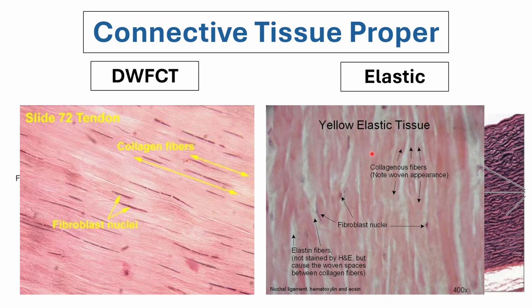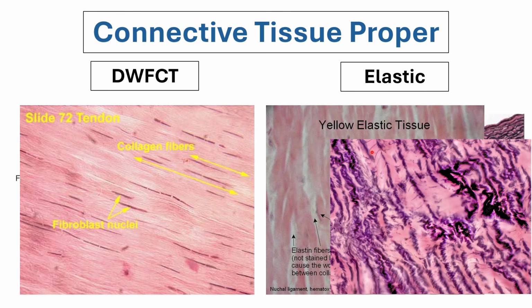So collagen fiber is almost always present, and then if an additional type of special fiber, such as elastic or reticular, is included, then it will change its name.